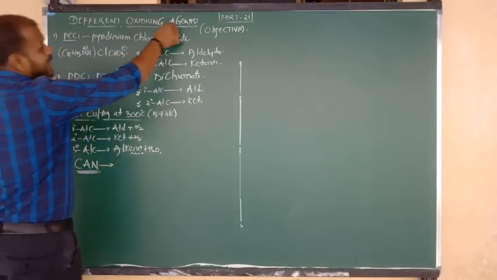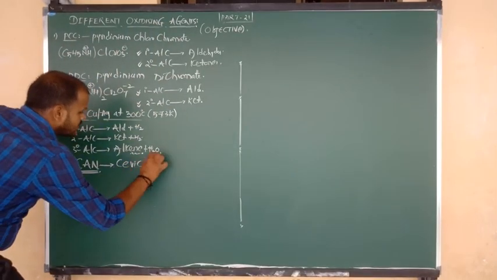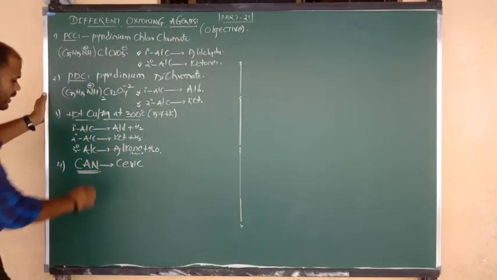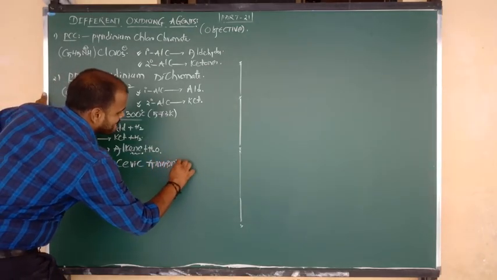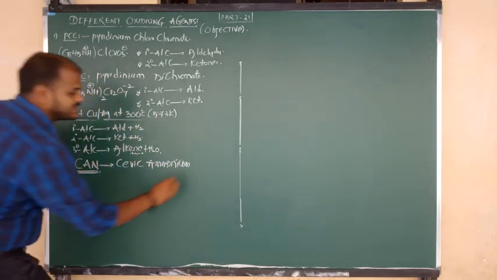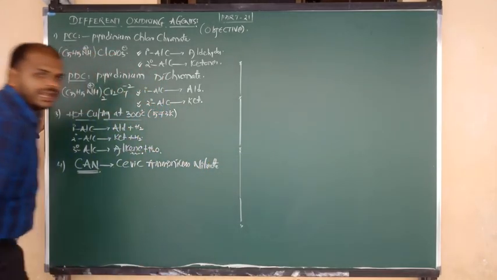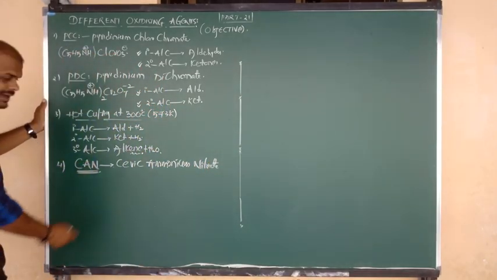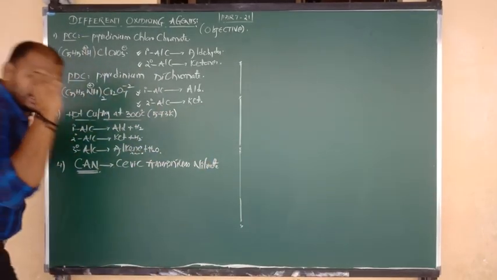CAN. It is an oxidizing agent. Its name: C indicates ceric, A indicates ammonium, and N indicates nitrate. Now you read the name. CAN means ceric ammonium nitrate. It is an oxidizing agent.